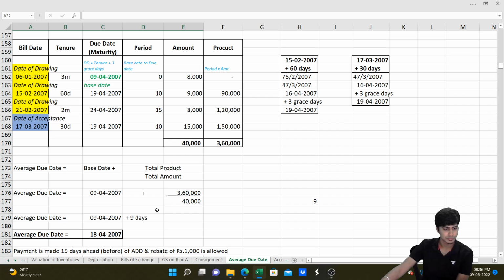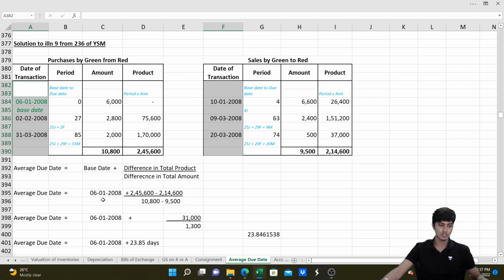What we'll do is, for all of these transactions here, we'll find one common base date. That is, the earliest of all of these is 6th of January. From 6th of January to 6th of January is 0, 6th of January to 2nd of February is 27 days. So from 6th of January to each of these due dates, we'll find this period, multiply, and take the base date 6th of January, and we'll take the difference of products, higher product minus lower product.